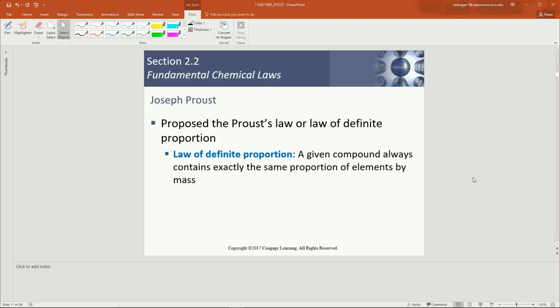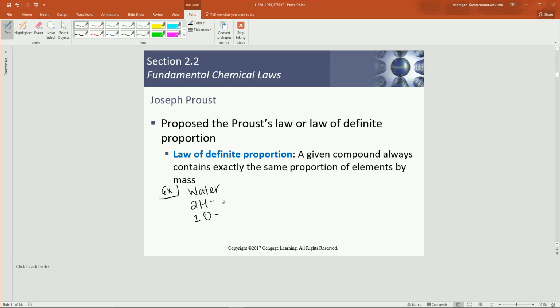Joseph Proust proposed Proust's law, or the law of definite proportion. So the law of definite proportion states that a given compound always contains exactly the same proportion of elements by mass. So we'll talk about an example for this so it makes a little bit more sense. So we're going to look at water as our example. So water consists of two hydrogens and one oxygen atom.